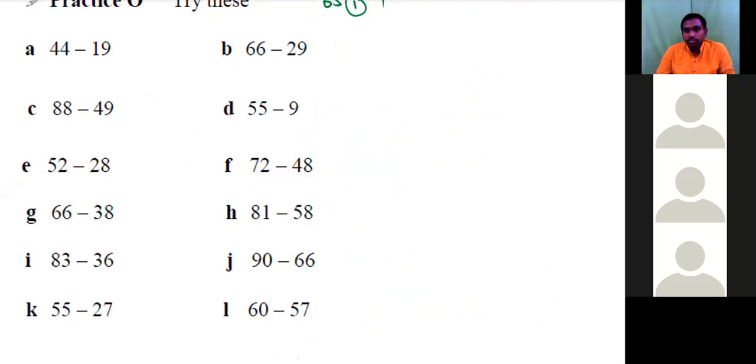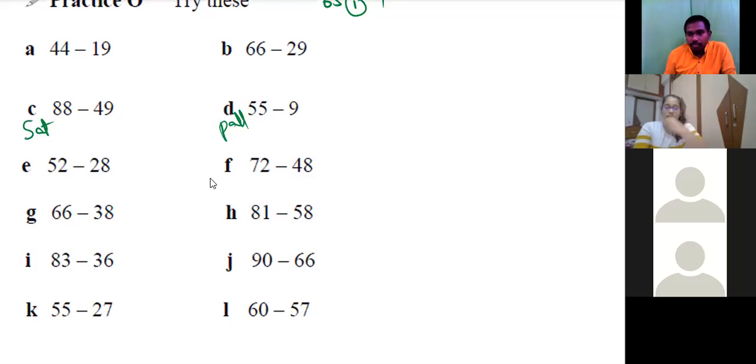I'll start from C. Satvik. Okay, C. Satvik. D. Pallav. Sir, once can you again explain that, sir?